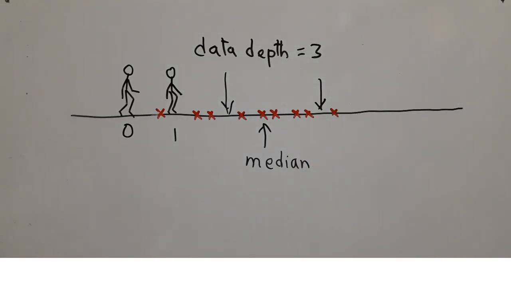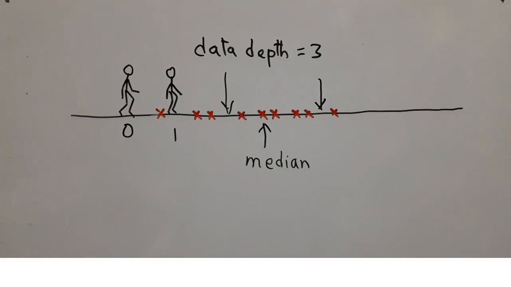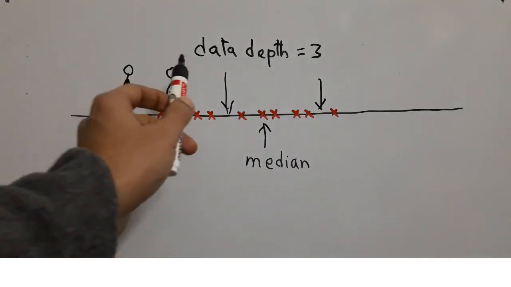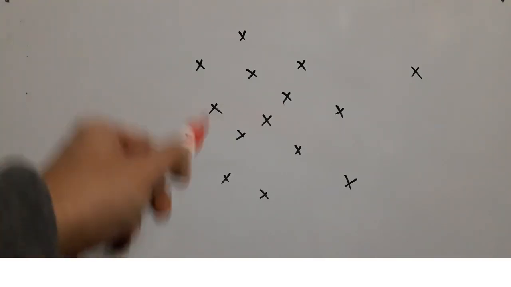Now if we think in terms of data depth, then median is the point which has the maximum data depth. This is same as saying it is the centralmost point, but the advantage of data depth is that you can generalize it to other situations as well. Now here is one such situation. Suppose the points are scattered all over a two-dimensional plane, not along a line anymore. There are situations where your data will be like this. Now in that case, you can still generalize the concept of data depth, but it is not very easy to say what is meant by the centralmost point.